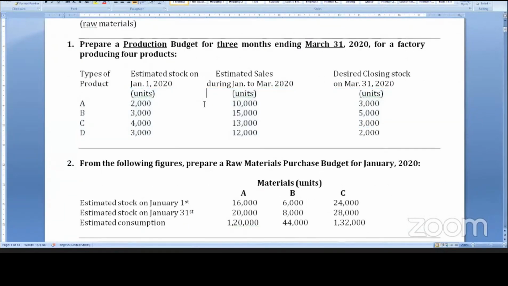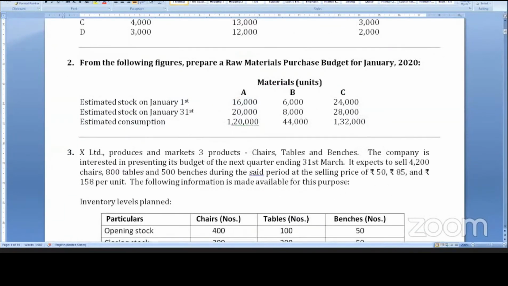Otherwise, prepare a raw material purchase budget. Heading: raw material purchase budget for January.